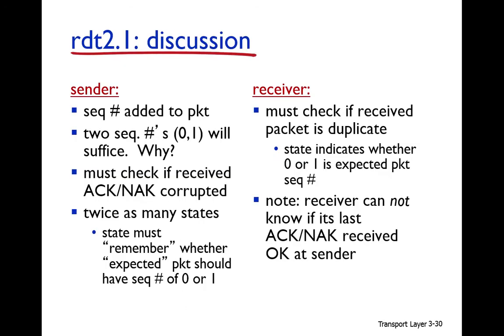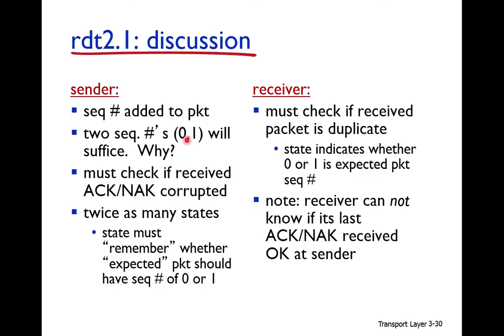So up to now in RDT 2.1, in short, the packet can have bit error, so we add a sequence number to the packet. Why? Because the acknowledgement or negative acknowledgement can be corrupted, so there can be duplicate packets.